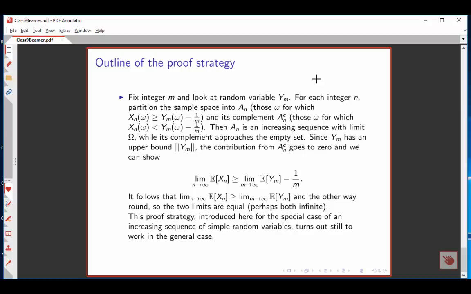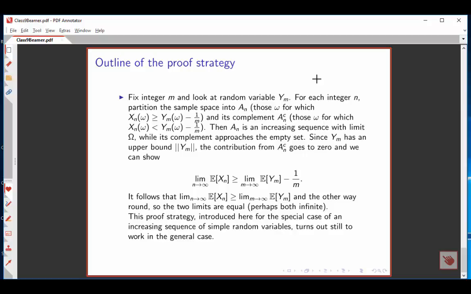But now n's getting bigger and bigger and bigger. And no matter what m you pick, it becomes fairly obvious that as n gets larger and larger, the set of omega for which the x payoff exceeds the y payoff gets bigger and bigger, while the complementary set approaches the empty set.